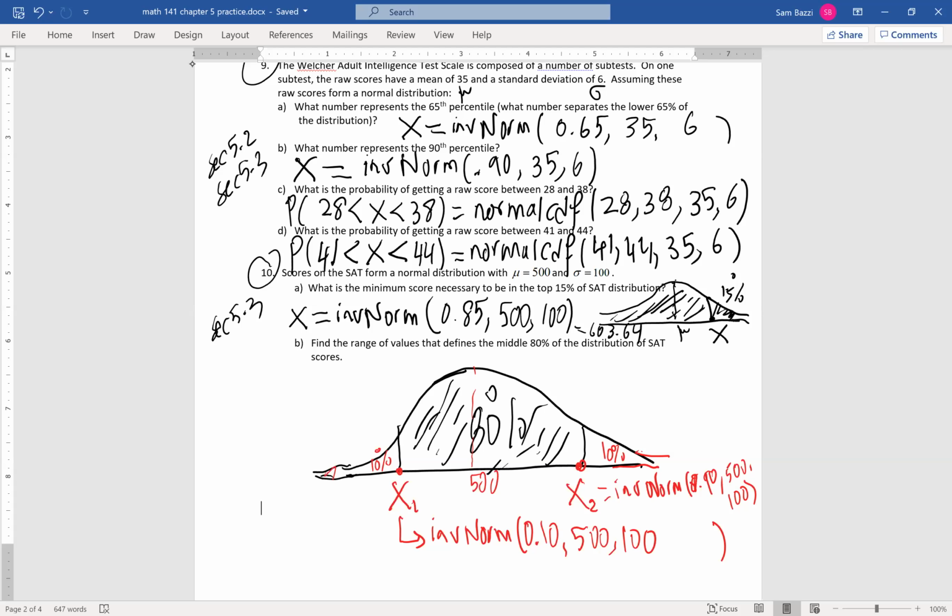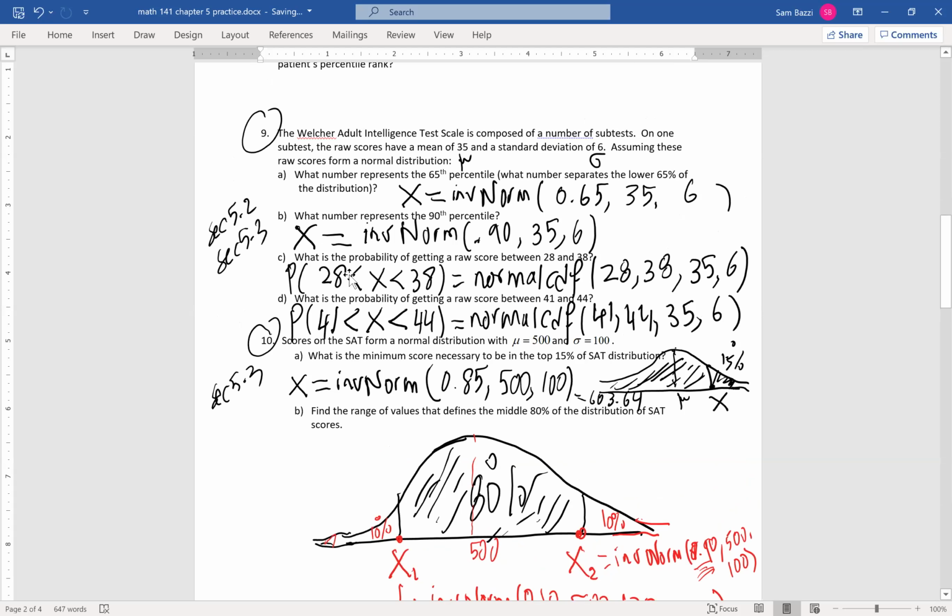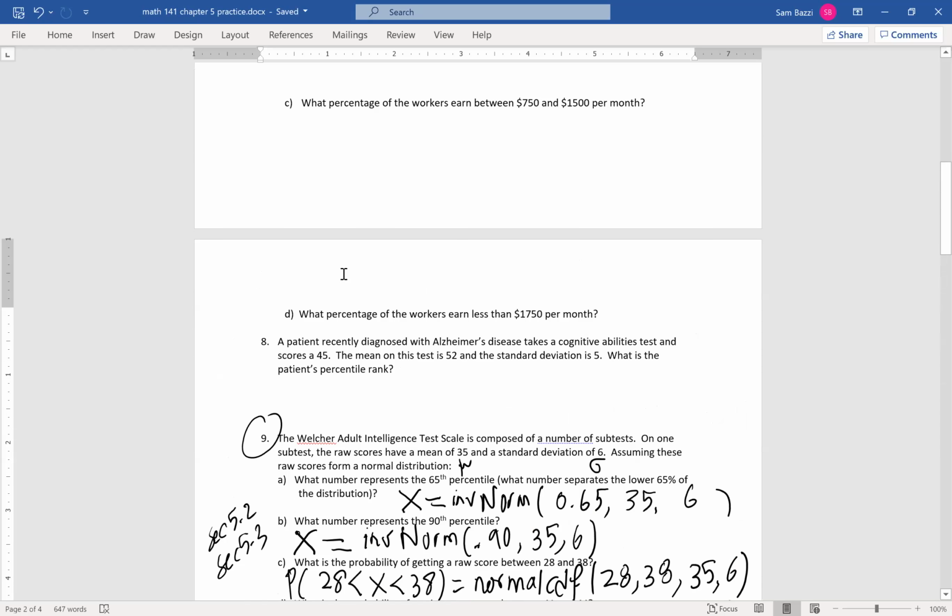Let's see if that worked here. He wanted the middle 80%. So subtract 80 from 100, you get 20. Divided by 2, you get 10%. We did the 10% right here, guys. Then what do we need to add to 10% to get 100%, the 90%? We did the 90% right here. Mean and then standard deviation. Okay, so this is about inverse norm.